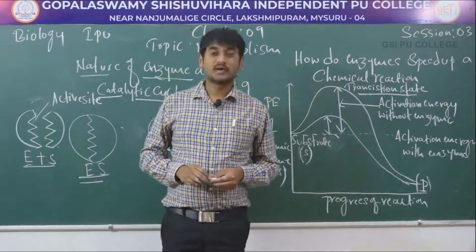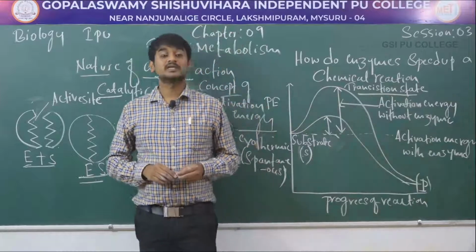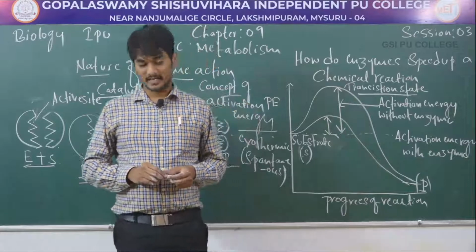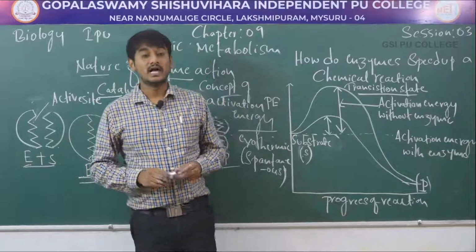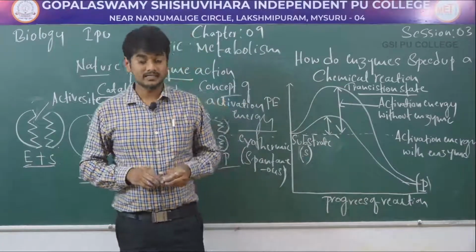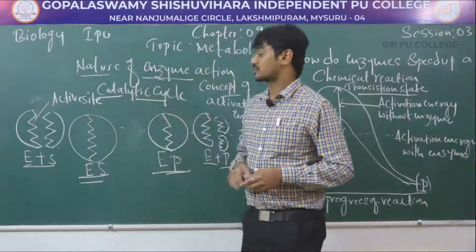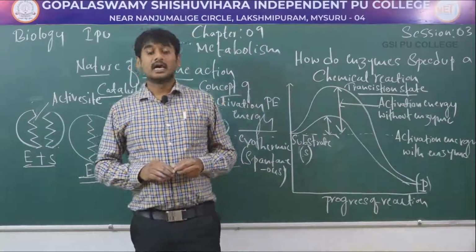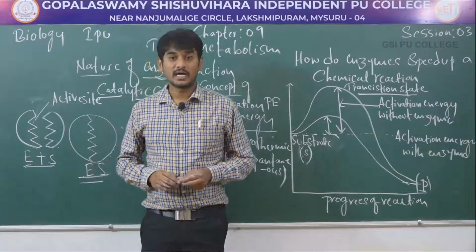Dear students, in this session we discussed metabolism and metabolites. Metabolites are organic compounds, and the types of metabolites: primary metabolites with examples and secondary metabolites with examples, and types of metabolic pathway, that is anabolic pathway and catabolic pathway, and the differences between these two with examples, and the living state. We also studied enzymes, the nature of enzyme action, also called the catalytic cycle or lock and key model action, and how enzymes speed up chemical reactions and the concept of activation energy. Thank you.